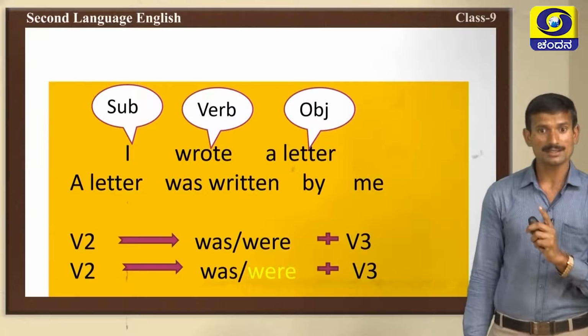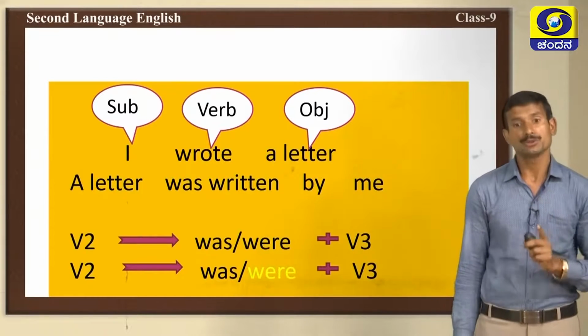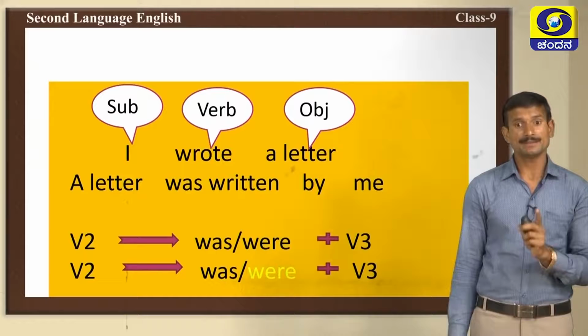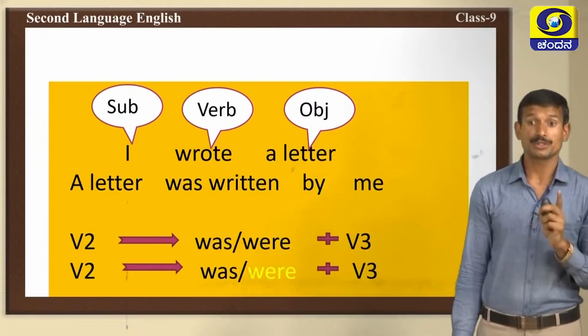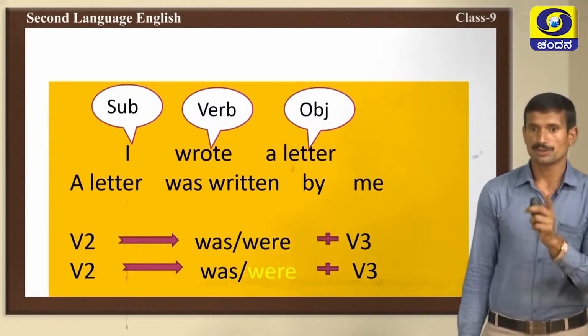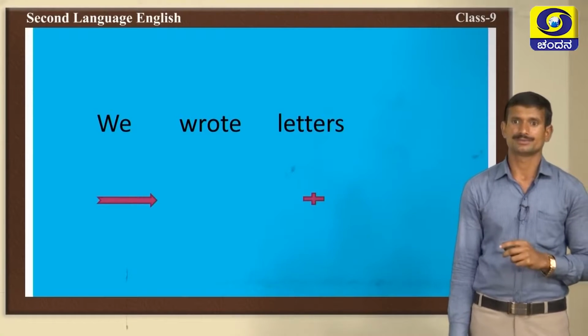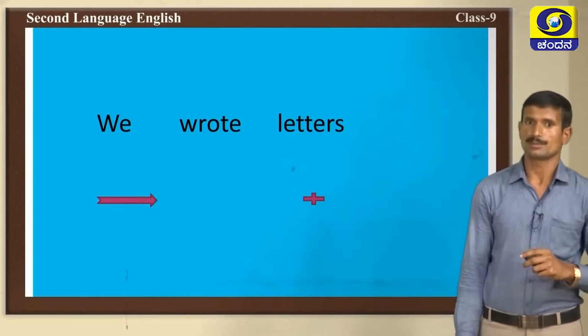Here we have used was. Why? It is because a letter is singular. If it is plural form, we should use were only. Then we should use the verb 3 form. Then, we wrote letters. This is the example.